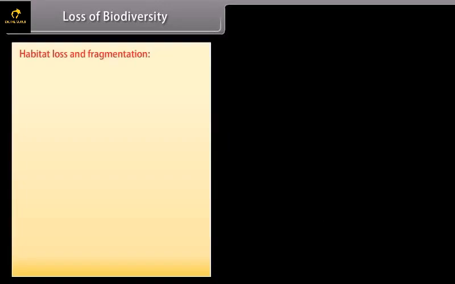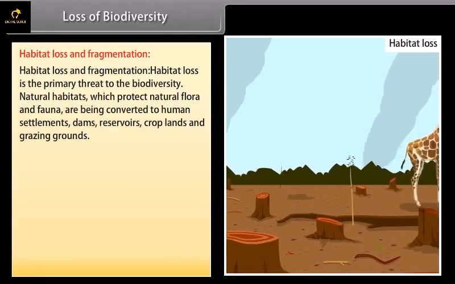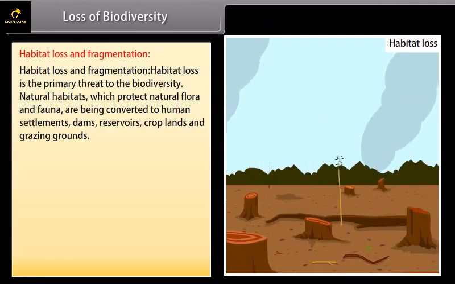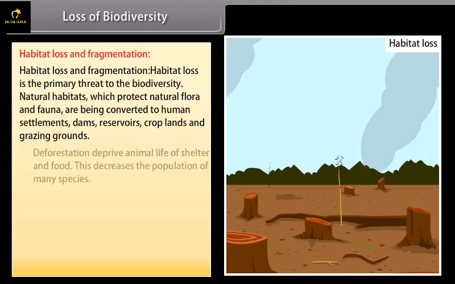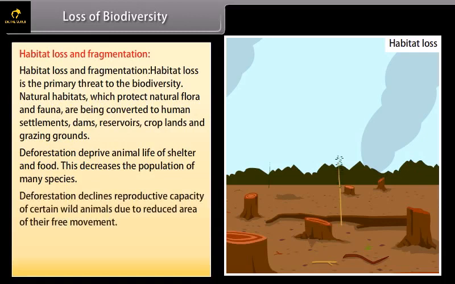Habitat loss and fragmentation. Habitat loss is the primary threat to biodiversity. Natural habitats which protect natural flora and fauna are being converted to human settlements, dams, reservoirs, croplands, and grazing grounds. Deforestation deprives animal life of shelter and food. This decreases the population of many species.